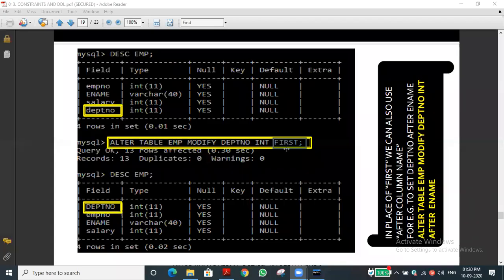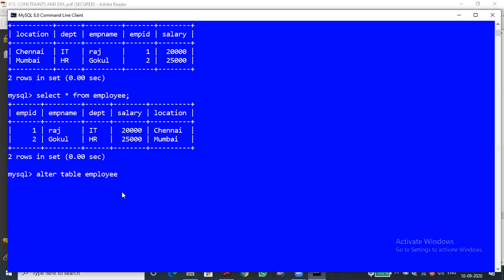So as we discussed, by giving the first keyword, the table will be moved to the first position, and if it needs to be after some field, we can change it. Okay, that's what we are typing. You can see the query: alter table name, then modify. Yes, right, modify.